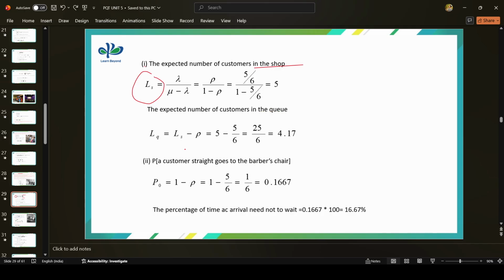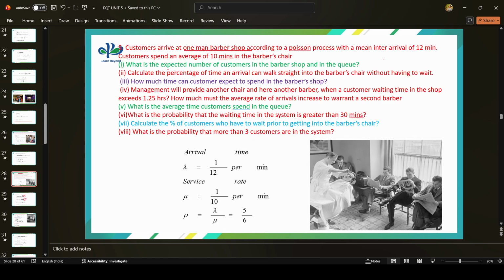You found the answer as 5. Substitute that 5 here, and rho is 5 by 6. Your answer is 4.17. So we have solved the first question: the expected number of customers in the barber shop and in the queue.